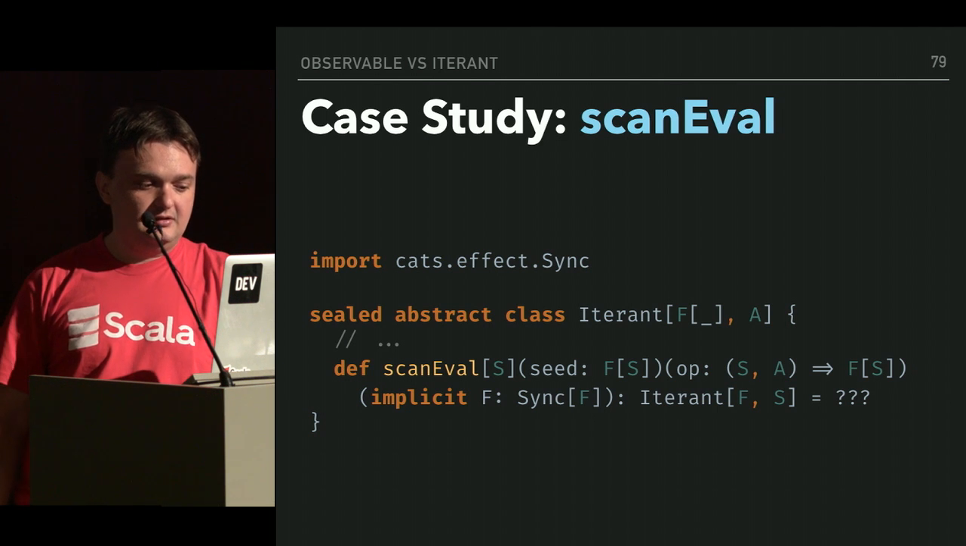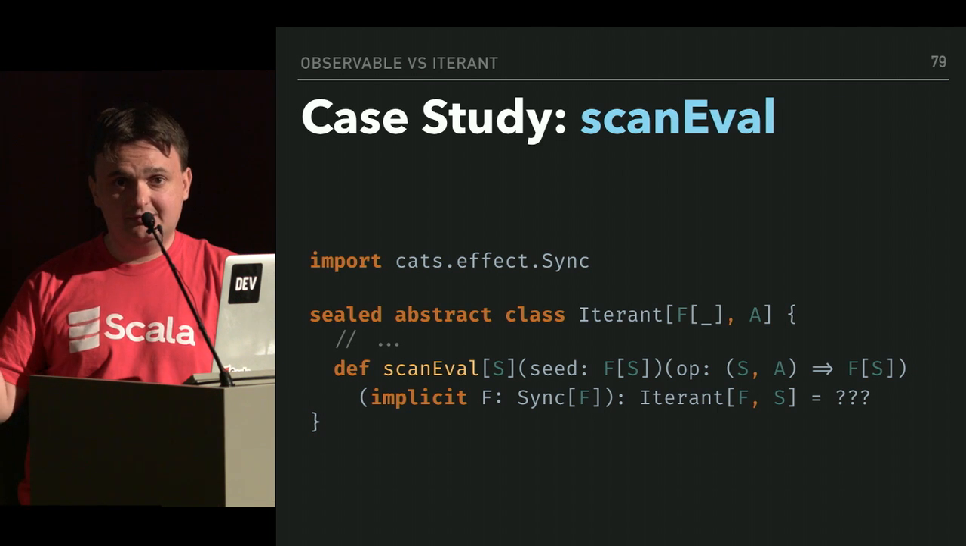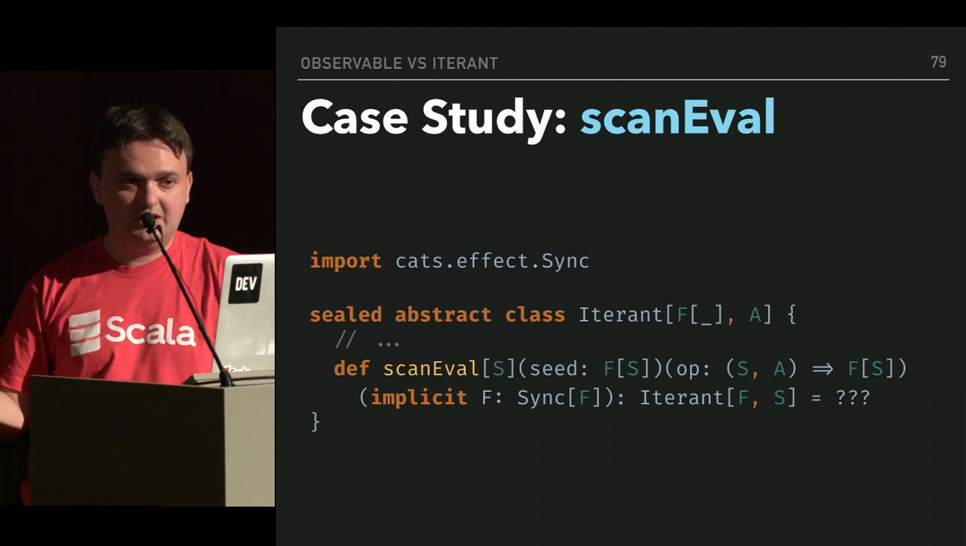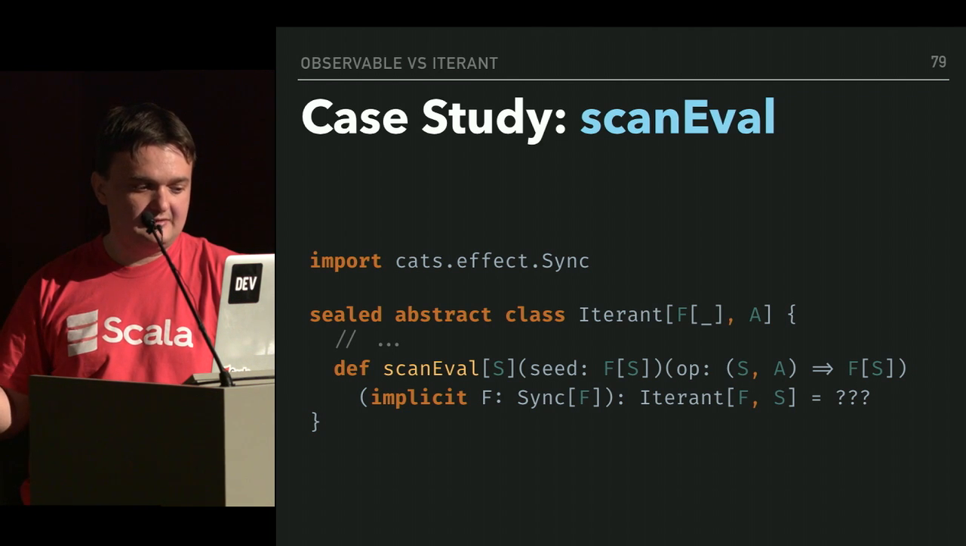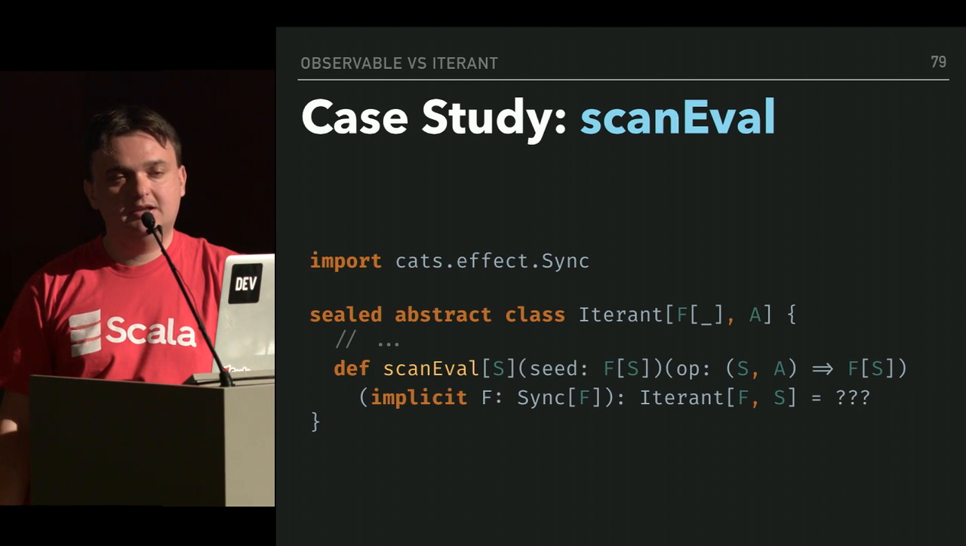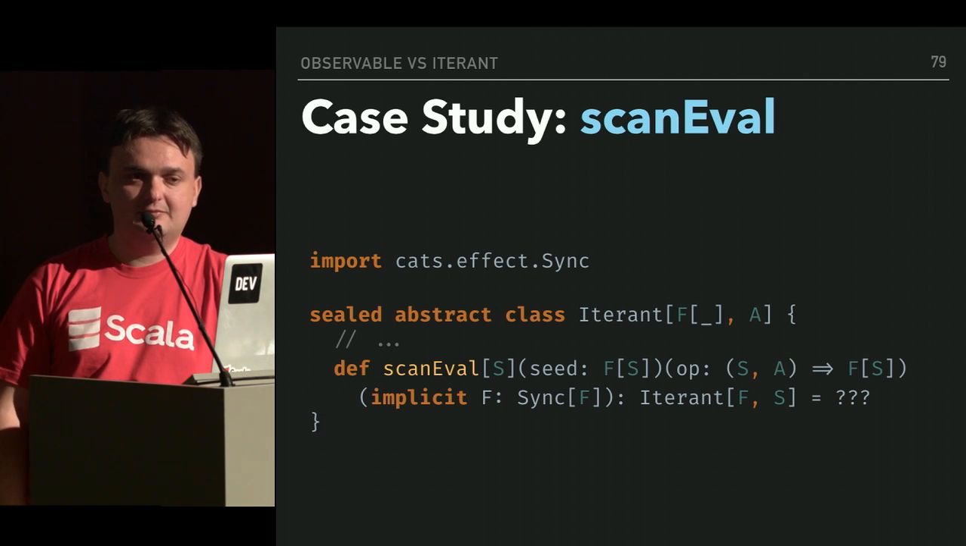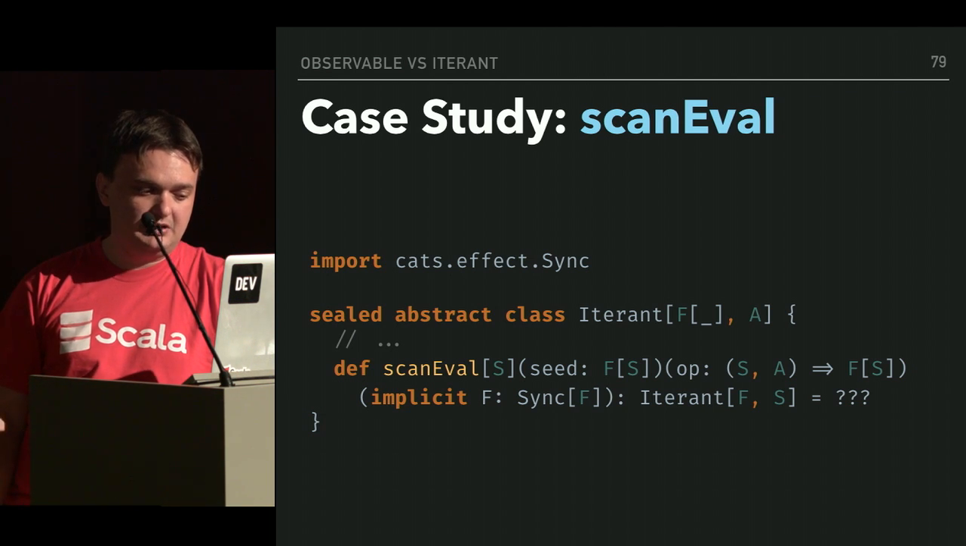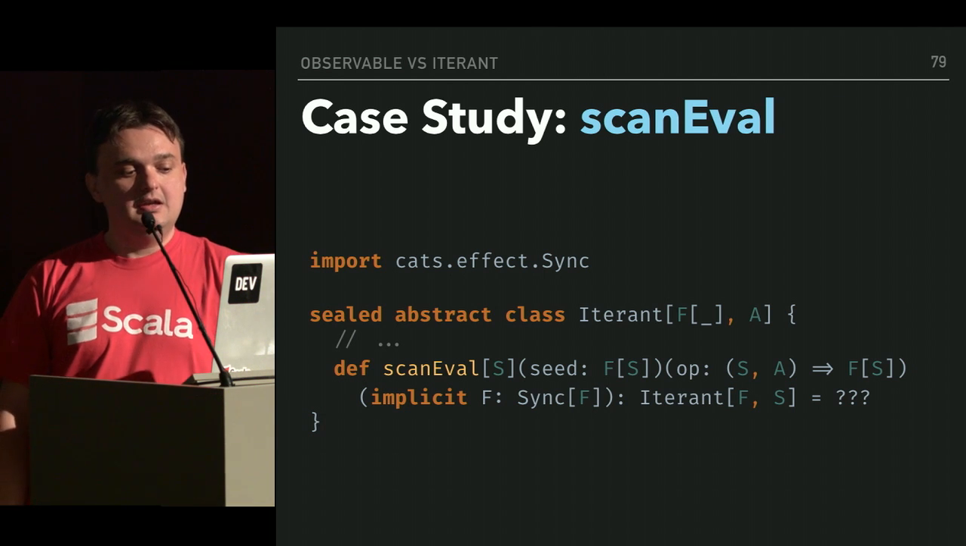So for iterant, the signature looks like this. It's basically a fold left that emits intermediate states, and you also have scan on the Scala standard library. And here we are requiring F to be a Sync type class, which again is a MonadError that has a memory safe flatMap and can suspend side effects.